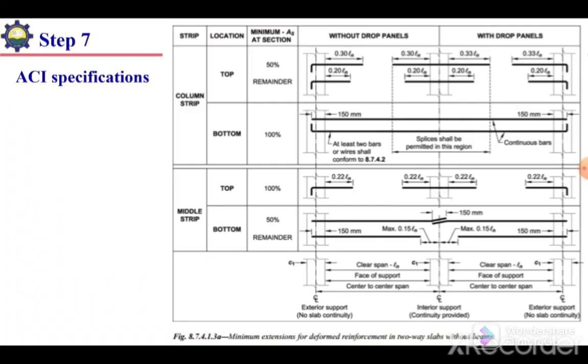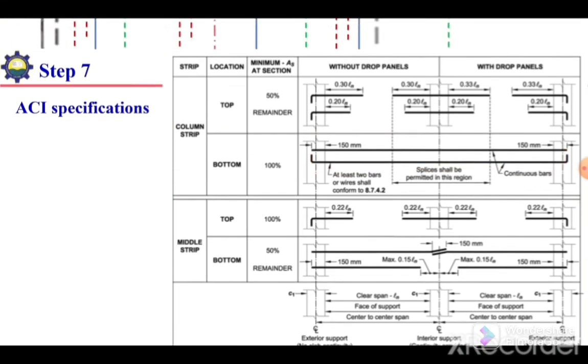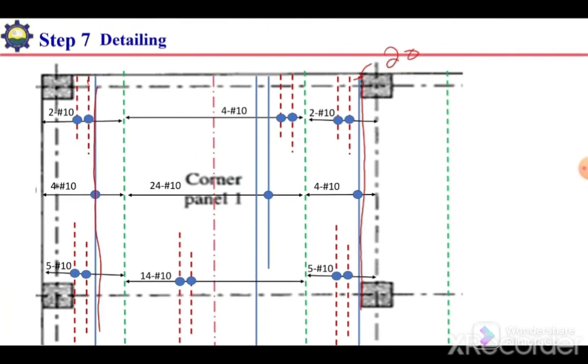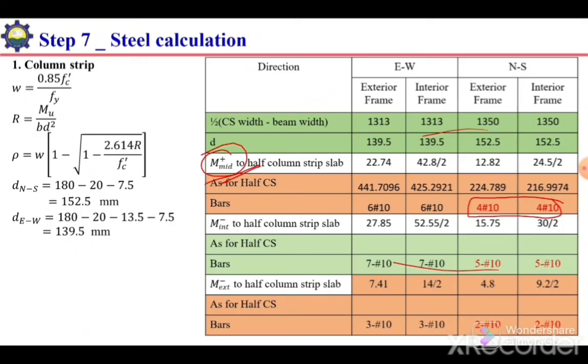If I check the code guidelines, I have placed a chart over here for column strip bottom reinforcement, because the reinforcement corresponding to M positive is bottom reinforcement. So we need to extend 100% of the reinforcement throughout. That's why I have extended this reinforcement throughout the length, throughout the span. I haven't curtailed these bars. Okay, similarly, I check for the negative moment.